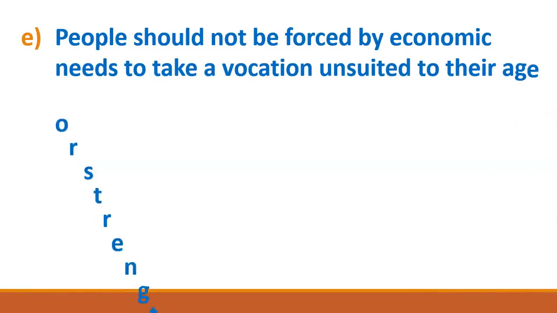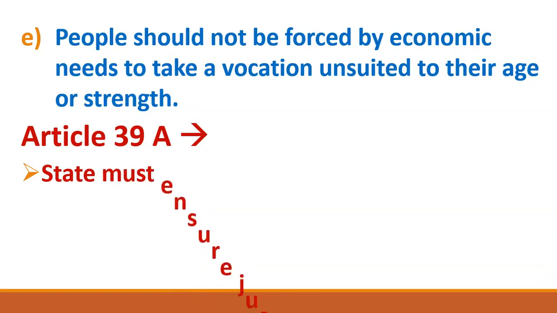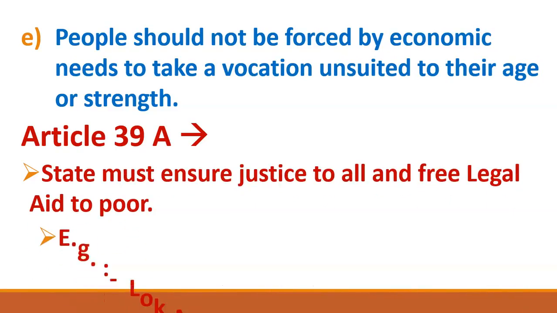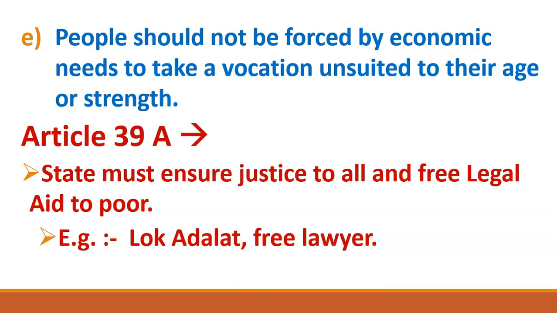Then comes Article 39 Clause E. It says that people should not be forced by economic needs to take a vocation unsuited to their age or strength. Now what does it mean? Again I will give you one example so that you can understand it very easily. Suppose, friends, there is a person and the name of that person is Santa. Now suppose this Santa is 80 years old. Okay, so his age is 80 years. And we know that at this age, the muscles and bones of a person are very weak, and a person cannot do any heavy task.